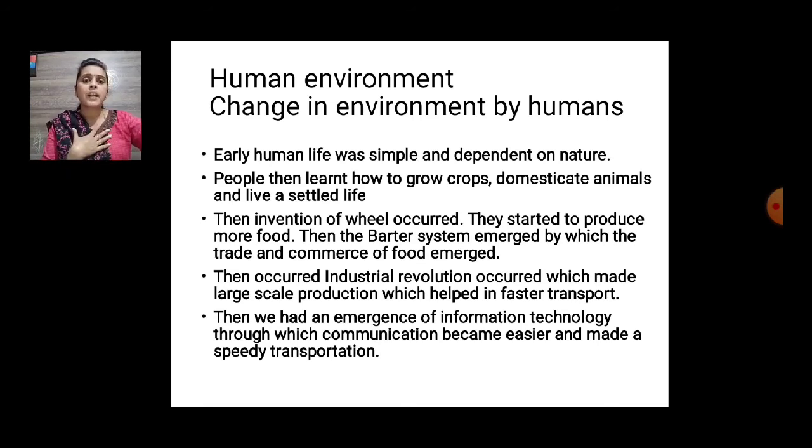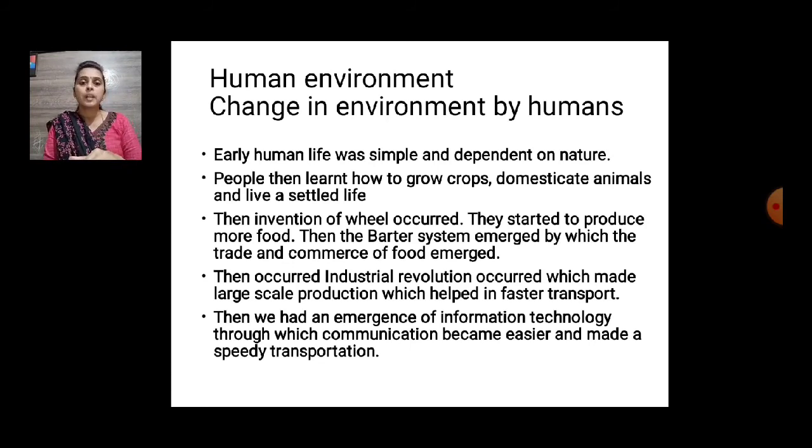Okay, अगर मेरे पास rice है, आपके पास wheat है, but we don't have money. So if I want wheat from you, I will give my rice to you, and from you I will get that wheat. And the other person, if he wants rice, he will exchange that. Means exchanging goods for goods, not for money. That was called as barter system. And because of that, trade and commerce emerged.